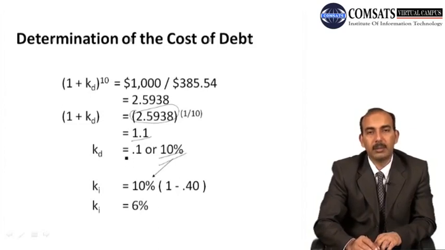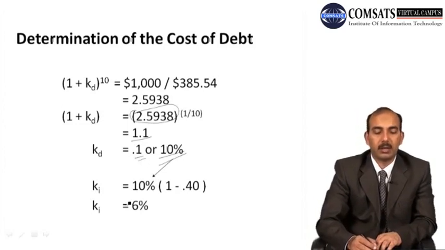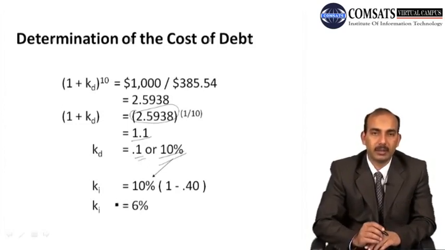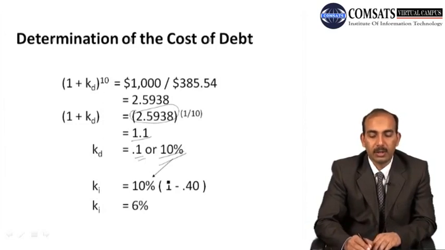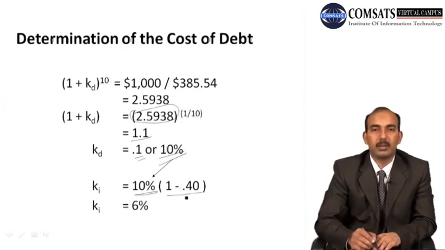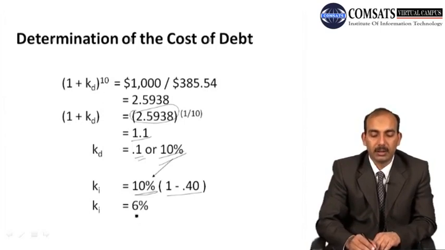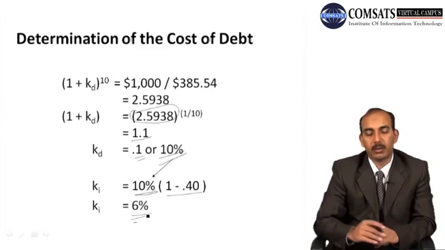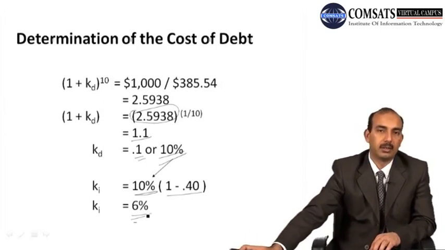So in this case KD becomes 0.1, or you can say 10%, and now we have to take the after tax rate. Then we apply the 40% of tax, that is 10%, the rate which we denote as KD, into 1 minus T. T is 40%. So in that case the rate you have to pay is 6%. So the cost of debt in this case is 6%.